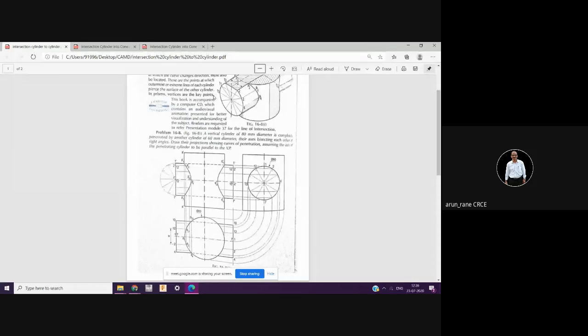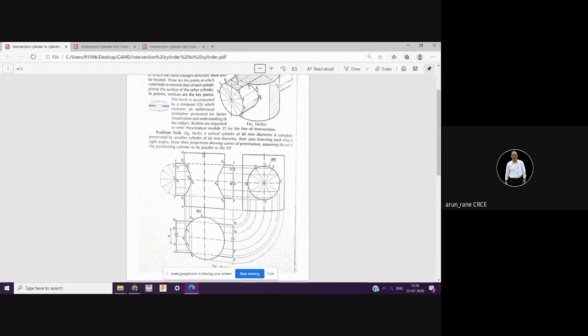Their axes bisect each other at right angles. So the axis of this cylinder and the axis of this cylinder are bisecting each other. What do you mean by bisecting at right angles?